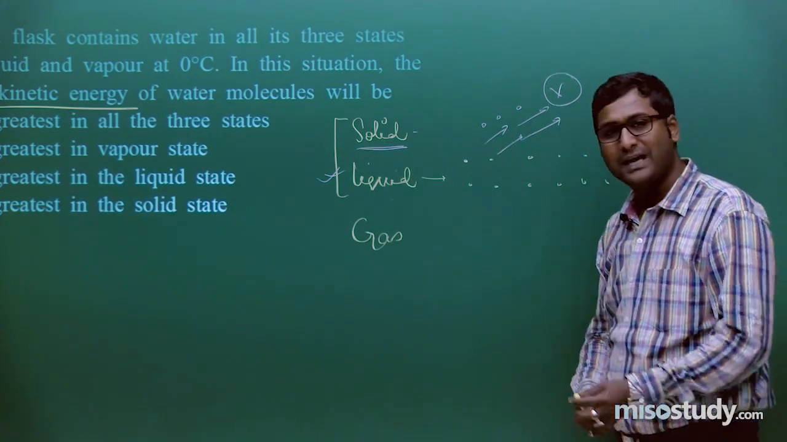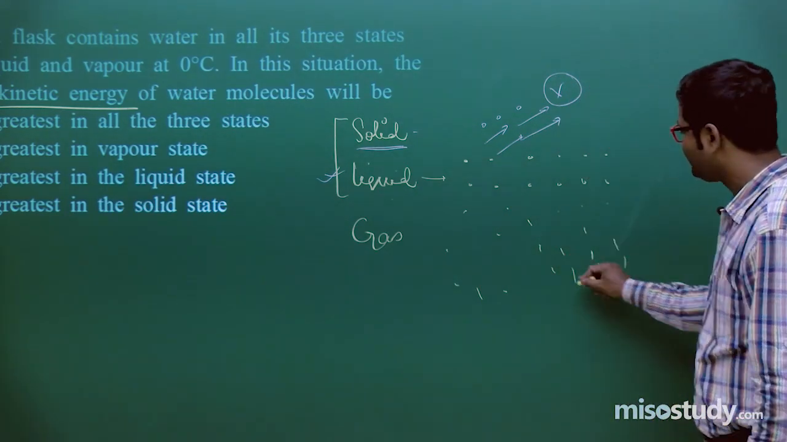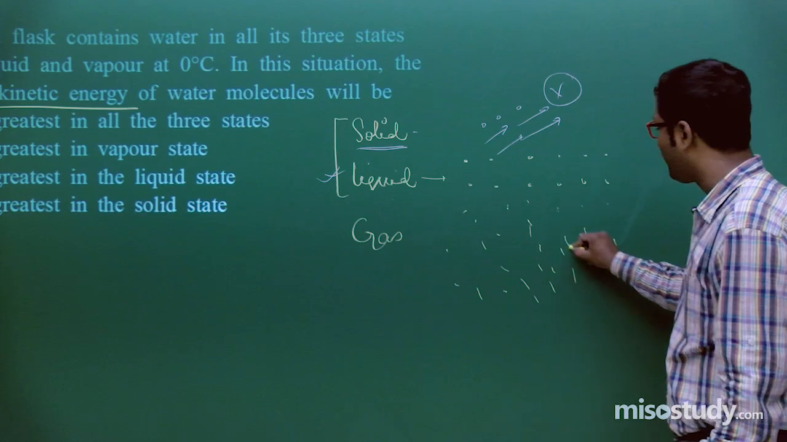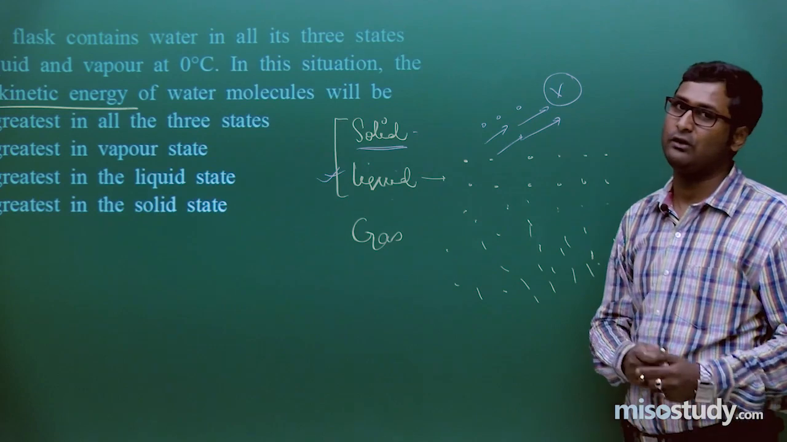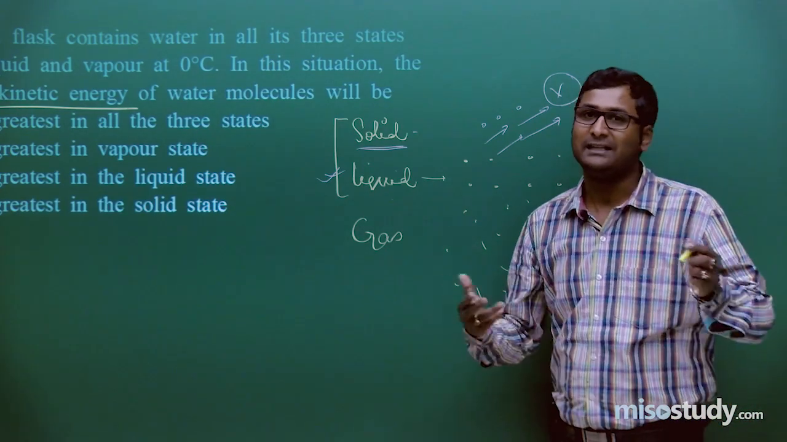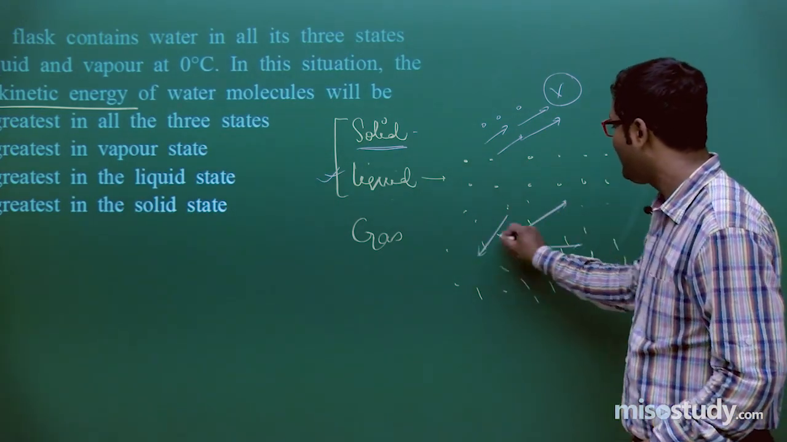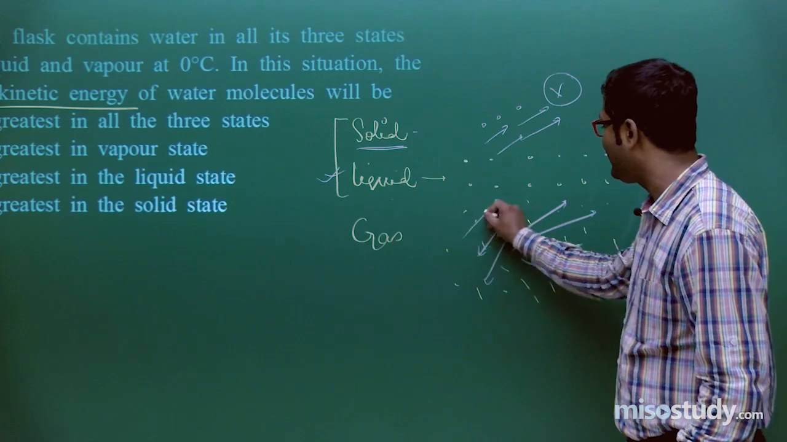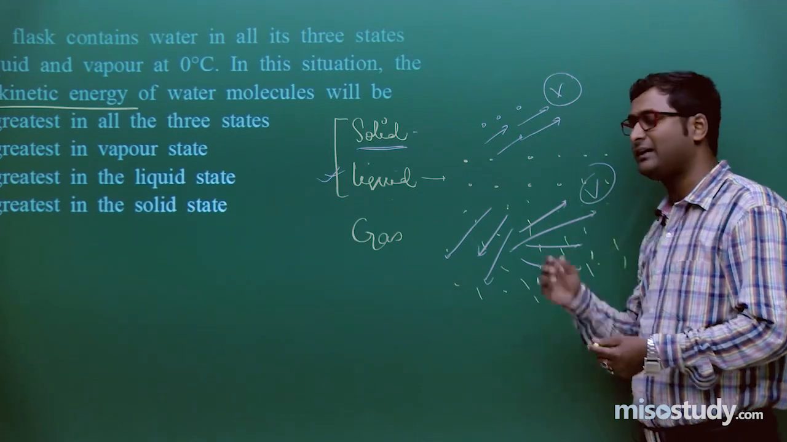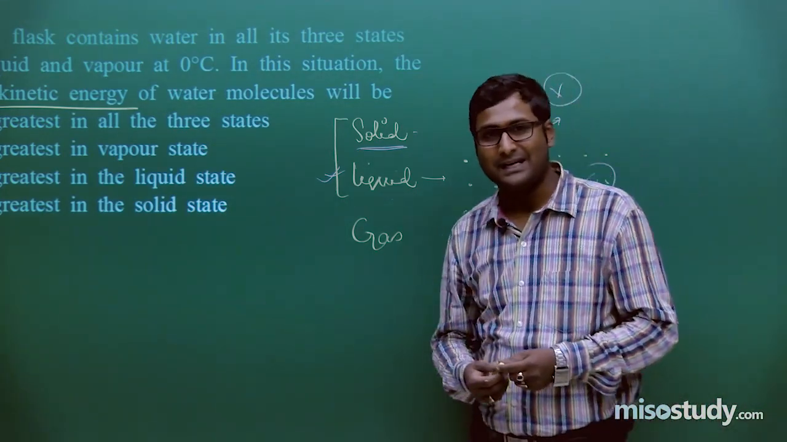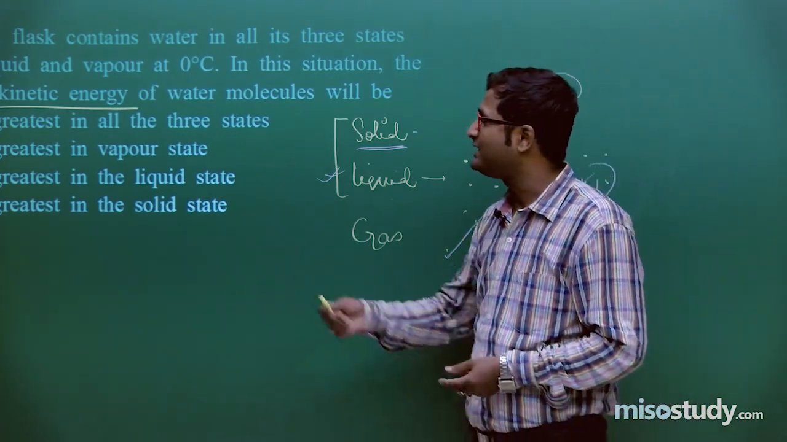Now if I talk about gas, as we know, there is very little intermolecular force of interaction between the gaseous particles. If there is very little intermolecular force of interaction, then there is an increment in randomness, that is, particles move here and there. If there is an increment in randomness, then there is an increment in velocity. As we know, kinetic energy is directly linked to velocity, so definitely the kinetic energy increases.